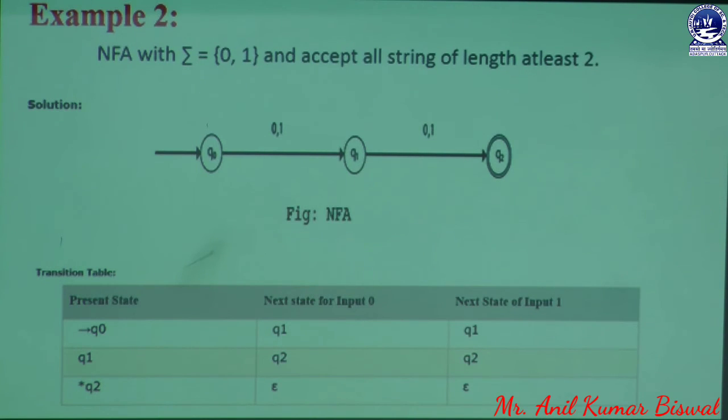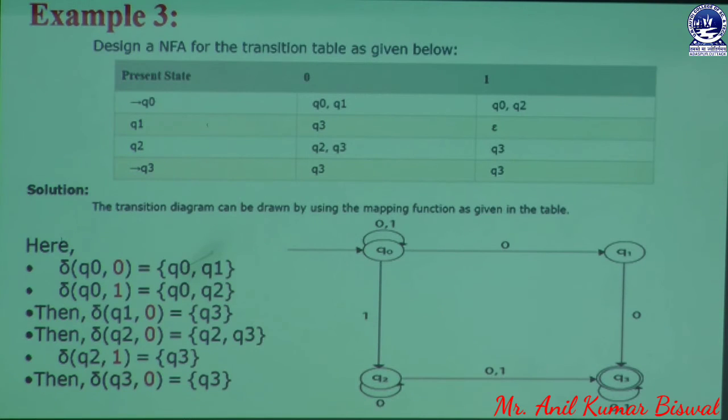Next we are going to discuss how to design an NFA from a transition table. That means the user wants to design an NFA by taking the transition table. In this transition table we have parameters like present state. We have 4 states: Q0, Q1, Q2 and Q3, and Q3 is the one final state. Usually a final state is marked with a star, but here it is given as an arrow mark, so if a user wants to change this, it is also possible.